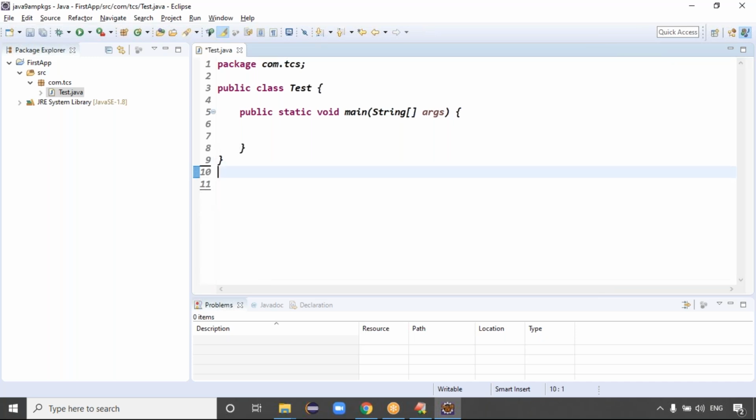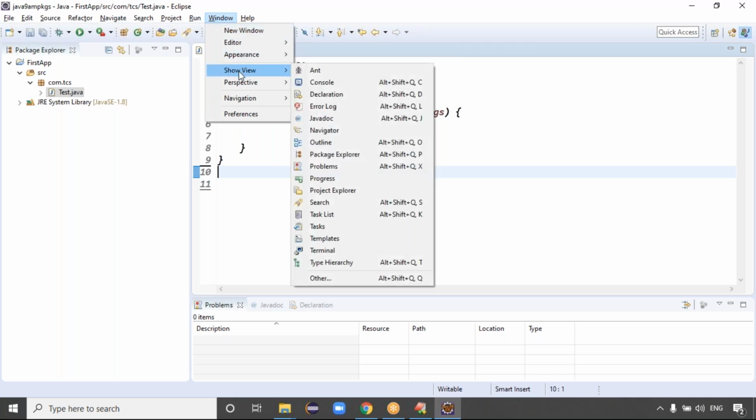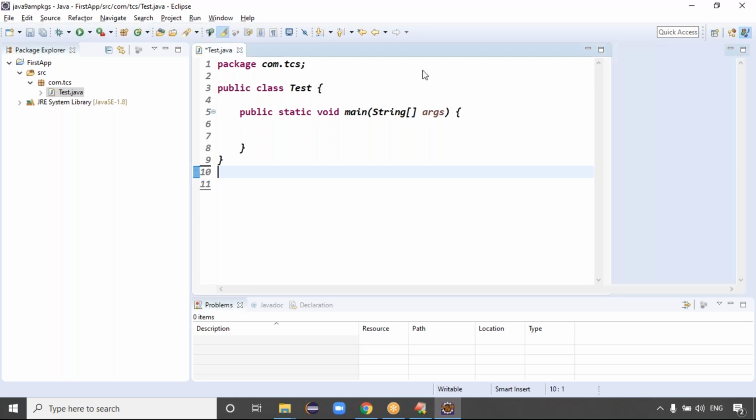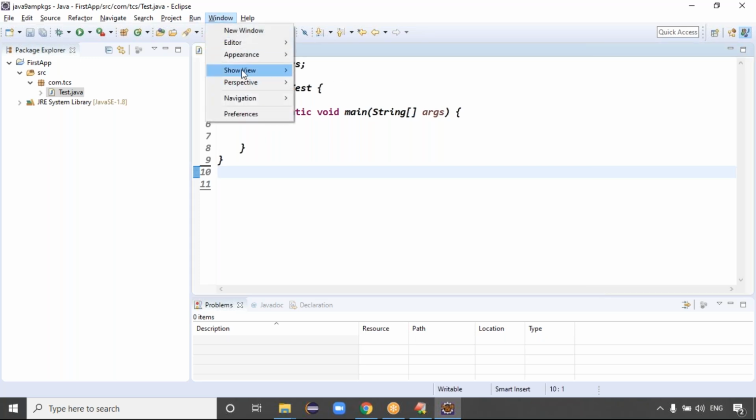Again, I want the outline. If you want the outline again, you can go to Windows, Show View. Yeah, Show View is there. Somewhere here outline is there. Just you can see, yeah, this is outline, right? Guys, you closed the outline, but you decided you need the outline again. So then you can click on this outline, guys. You're getting this outline or not? Good. Guys, Windows, Show View.